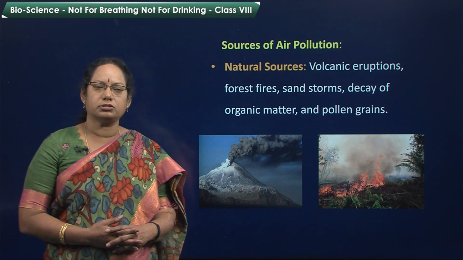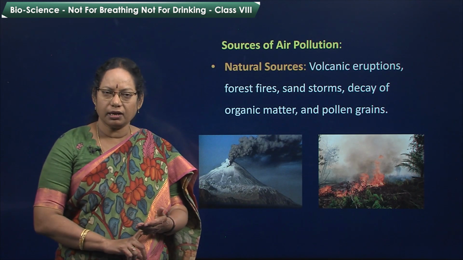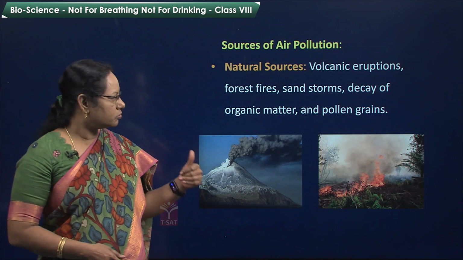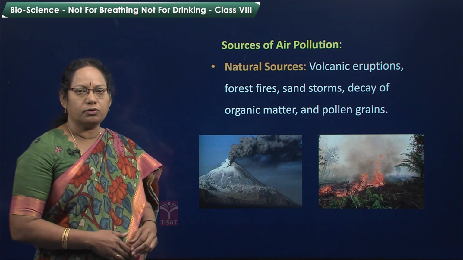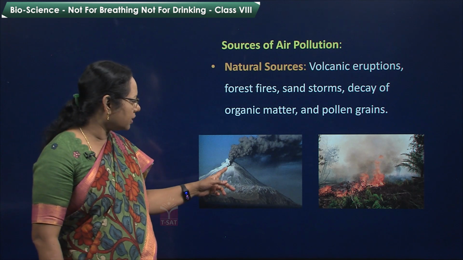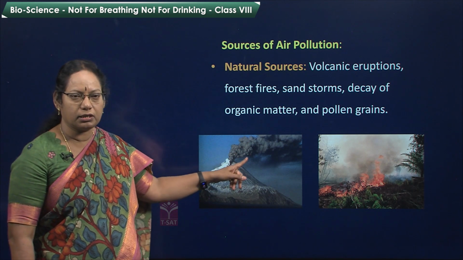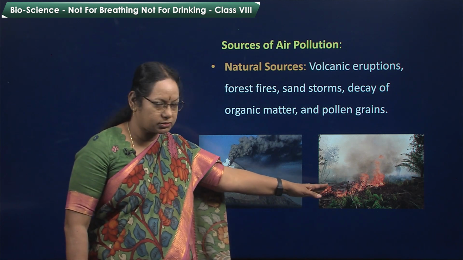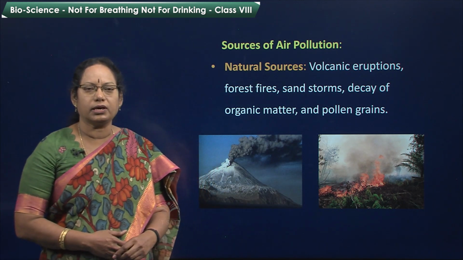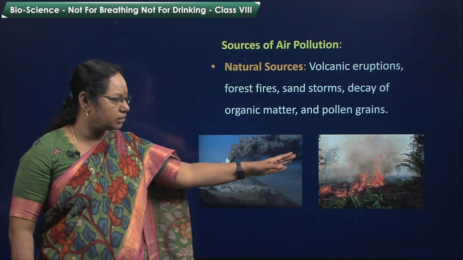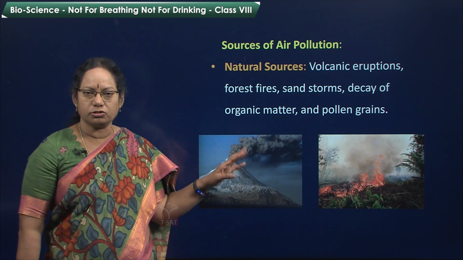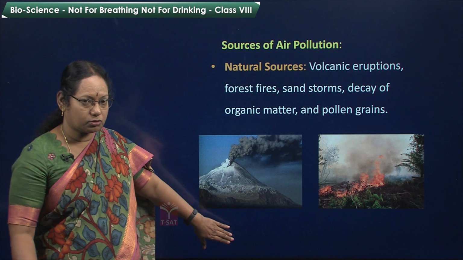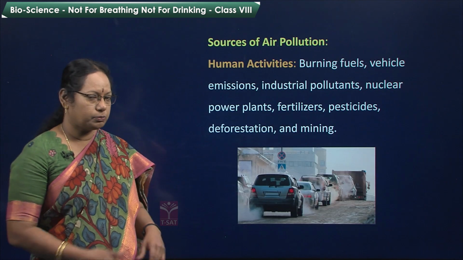Now, what are the sources of air pollution? They may be natural or from human activities. What are the natural sources which add to air pollution? Volcanic eruptions, you can see here, so much smoke and gases are added to the atmosphere. Forest fires, due to which a lot of carbon dioxide and sulfur dioxide are added to the atmosphere. Sandstorms, decay of organic matter, and pollen grains also lead to air pollution.